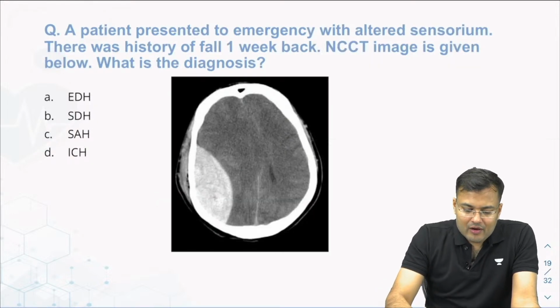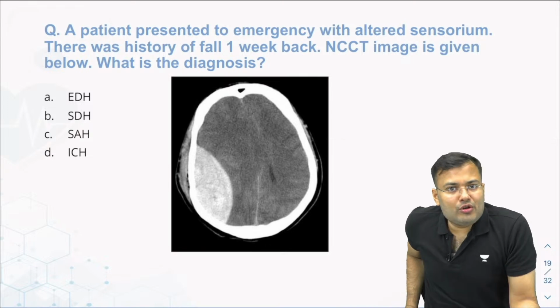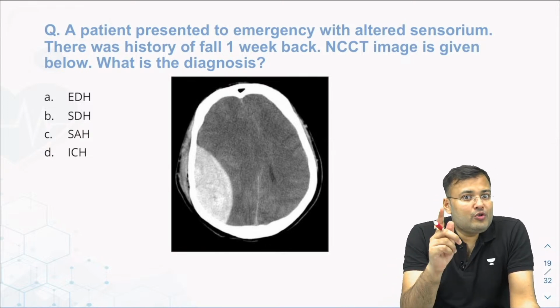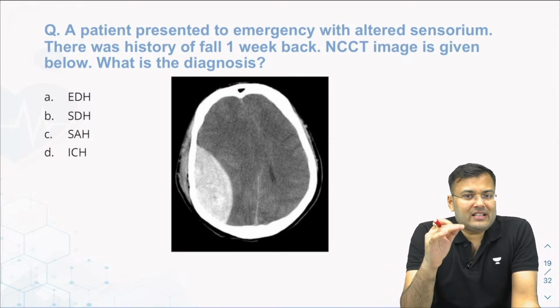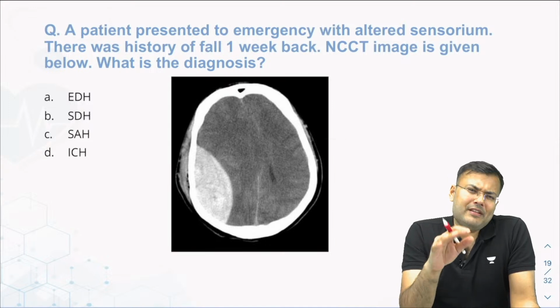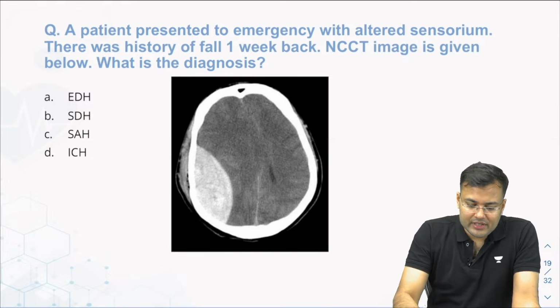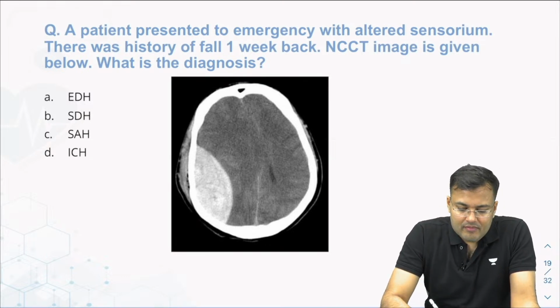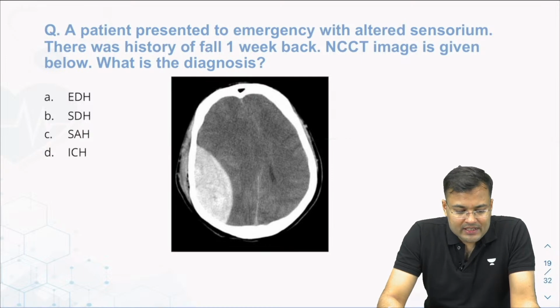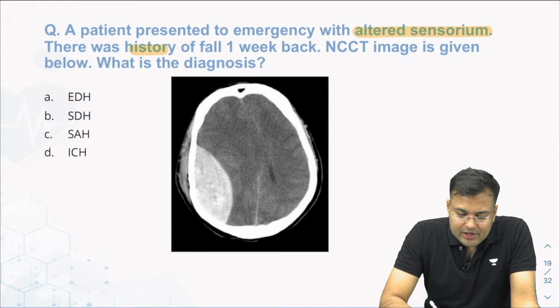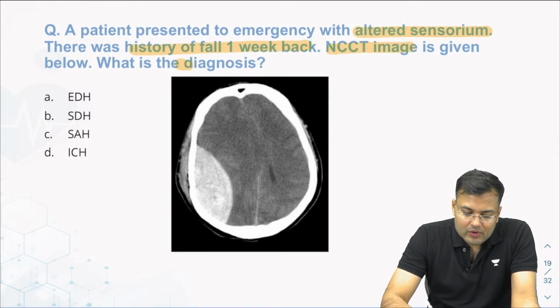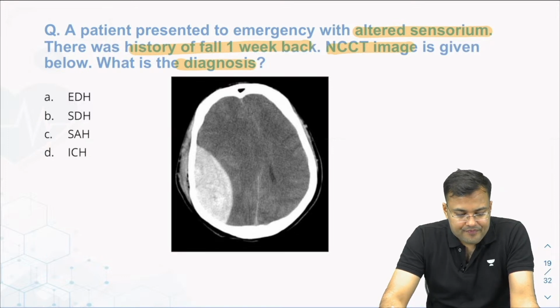Next, when I was taking the last session, I told you that obviously you are going to get a question on EDH, SDH or subarachnoid hemorrhage. Every year there is one question on EDH, SDH, subarachnoid hemorrhage in each and every paper. So see the question. Patient presented to emergency with altered sensorium. History of fall 1 week back. NCCT image given below. What is the diagnosis?